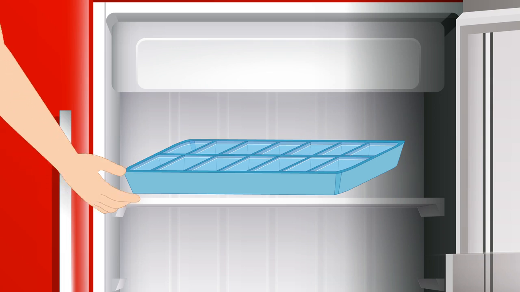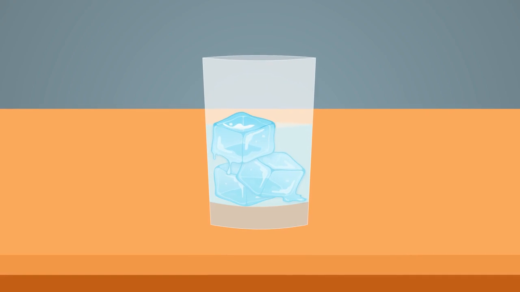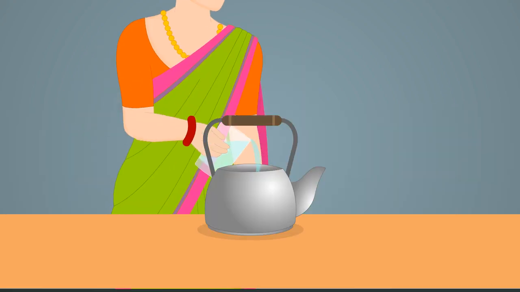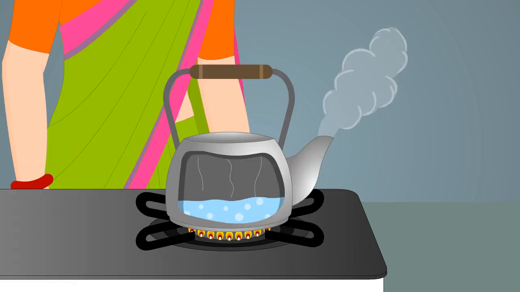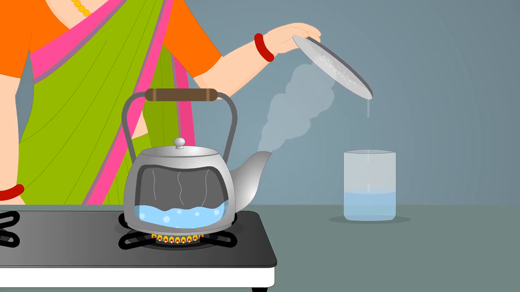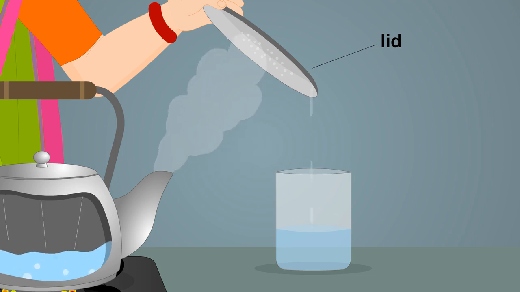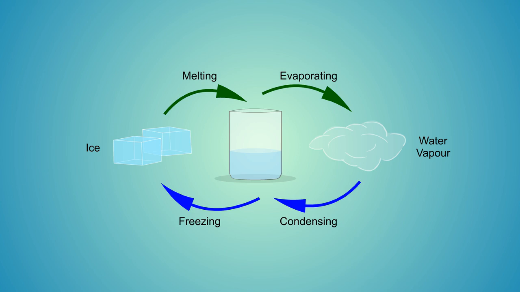If ice cubes are taken out of the freezer, they absorb heat from the surroundings and melt to form water. When this water is heated, it starts boiling. Boiling water changes into steam and starts escaping the container. If a lid is held over the steam, it comes in contact with the cold lid and condenses into water droplets. If we collect this water and store it in a freezer, it converts into ice. This shows that interconversion of water is reversible.